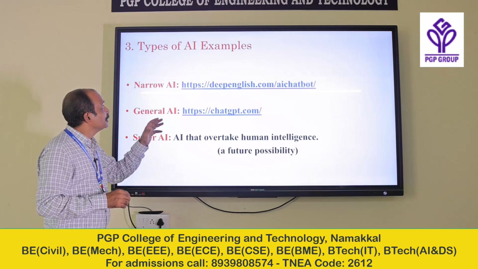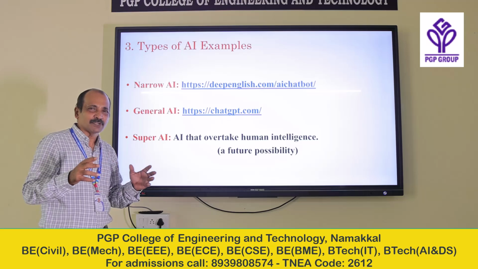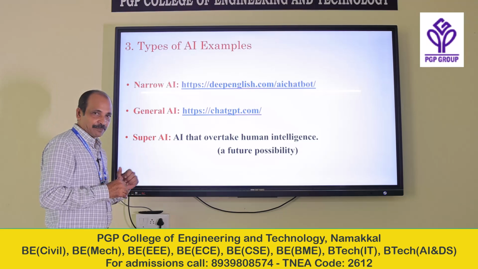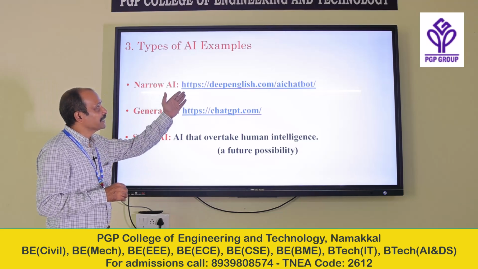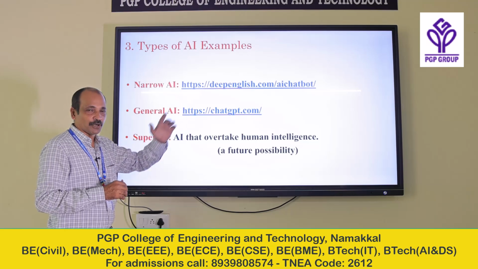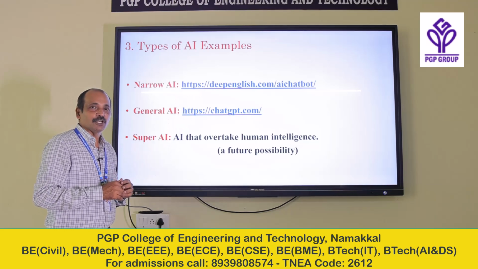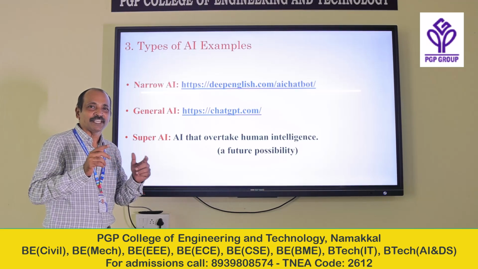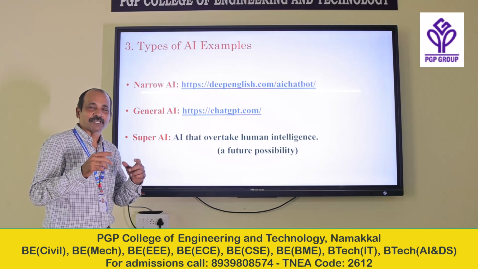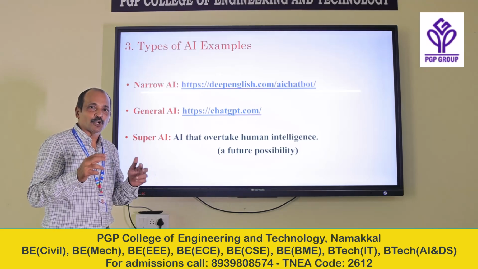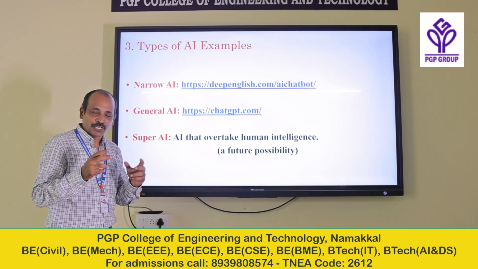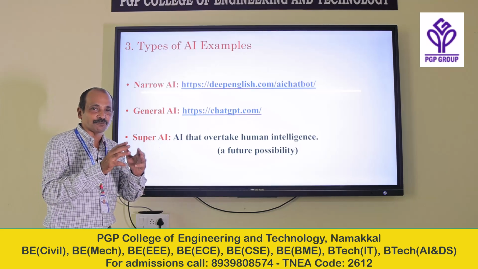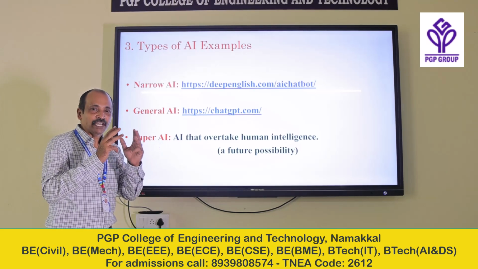Now, in the next slide you can see examples, very simple examples for narrow AI, general AI and then super AI. Let us go for narrow AI. You can see here the deepenglish.com AI chatbot. If you visit this particular website, you will get all information about the English language. It can help you only in English. You can ask anything: if you want to check grammar, or want an essay, or a poem, everything will be given here. But this AI-based website is only in the field of English. So, that is narrow AI.